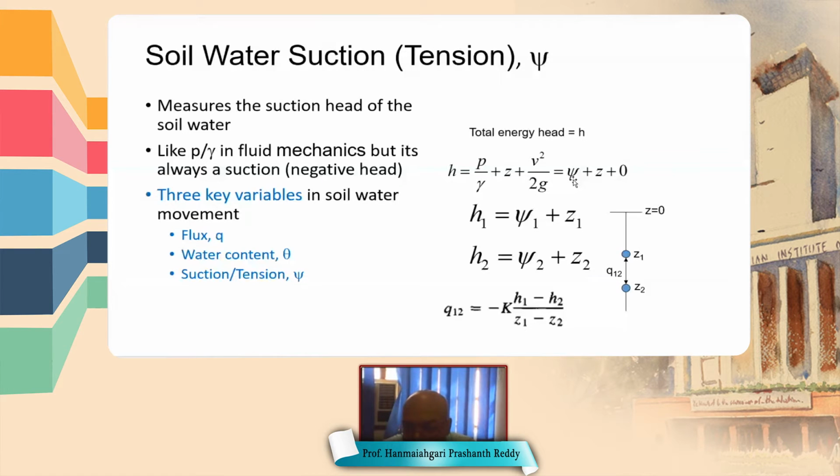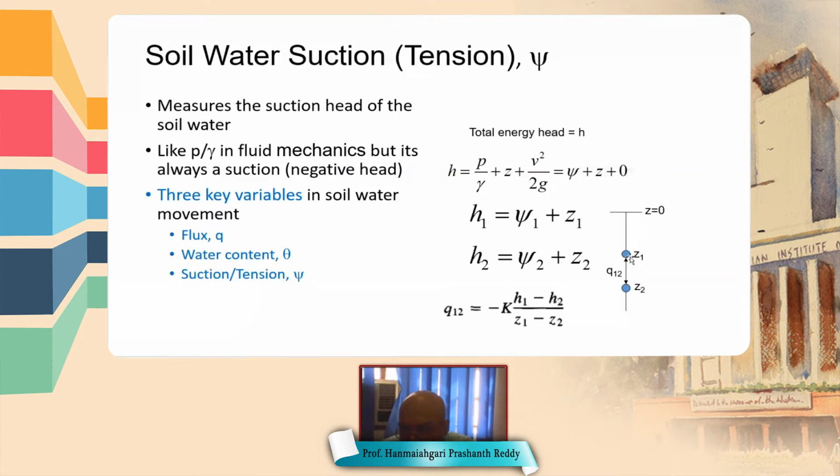In soil mechanics, psi is also termed pore pressure. So if the soil is unsaturated, then the pore pressure is negative. We can write for two locations, one at depth Z1 and another at depth Z2.